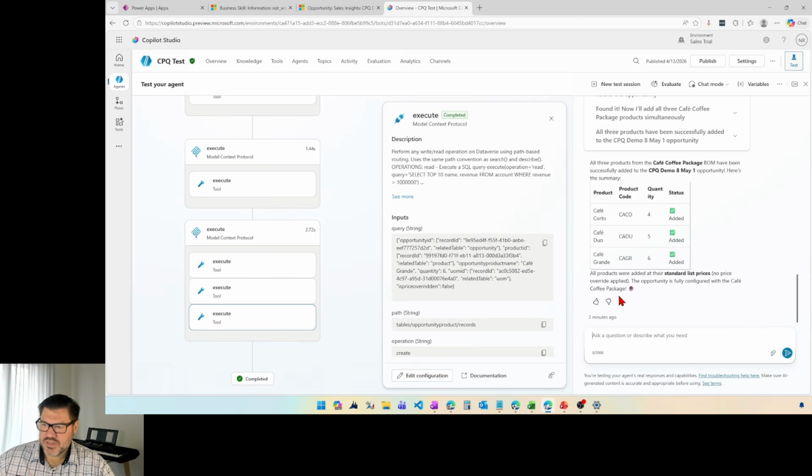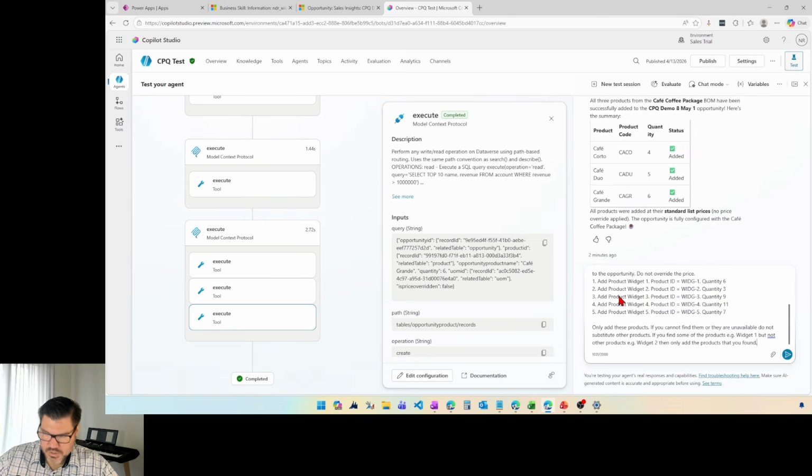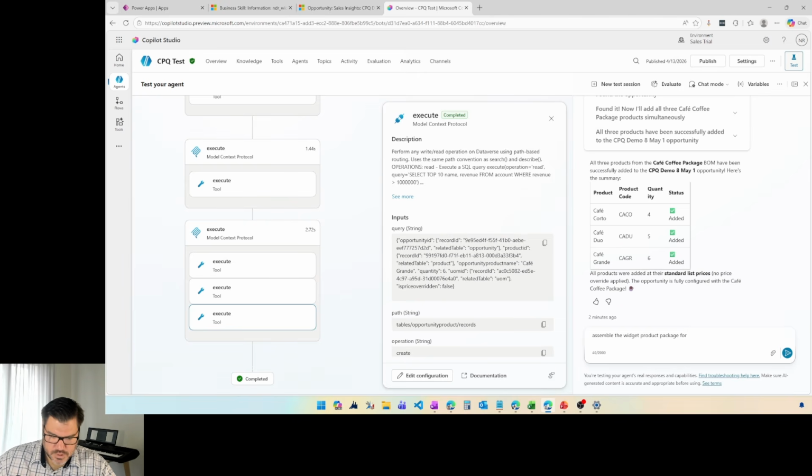Let's see how it does. Let's say assemble the widget product package for, whoops, that's not what I want. Here we go, for the 2 opportunity. All right, let's see how we do.